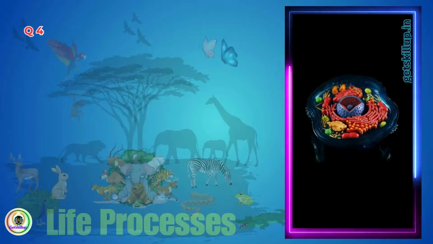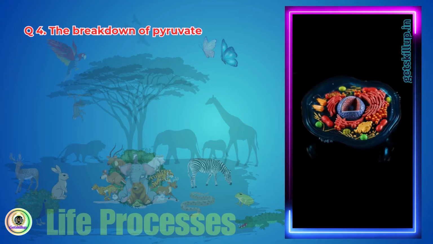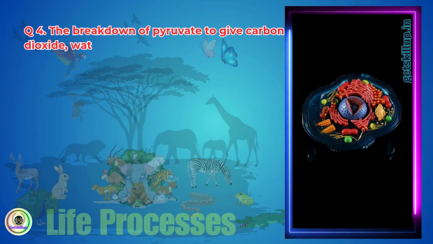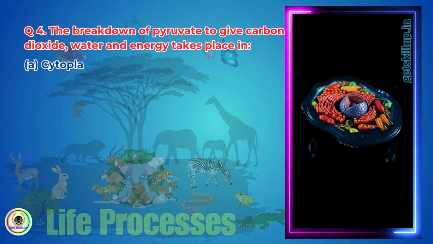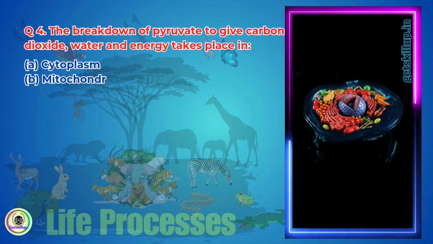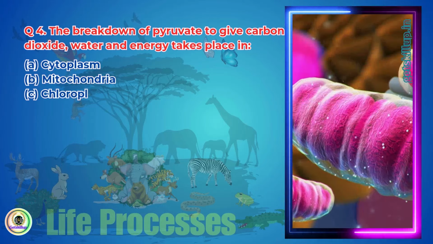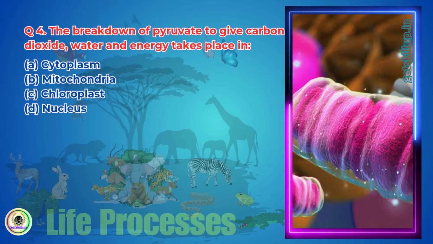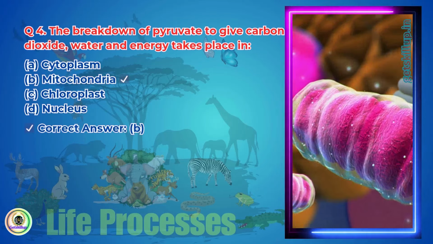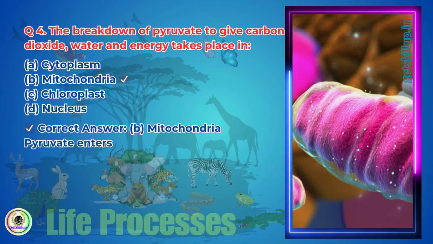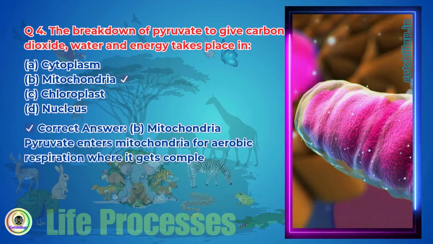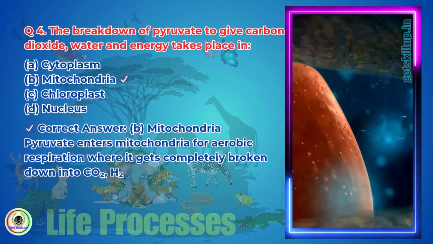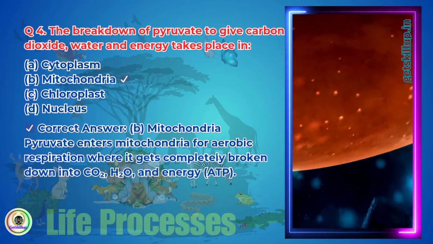Question 4. The breakdown of pyruvate to give carbon dioxide, water, and energy takes place in A. Cytoplasm, B. Mitochondria, C. Chloroplast, D. Nucleus. Correct answer, B. Mitochondria. Pyruvate enters mitochondria for aerobic respiration, where it gets completely broken down into CO2, H2O, and energy, ATP.